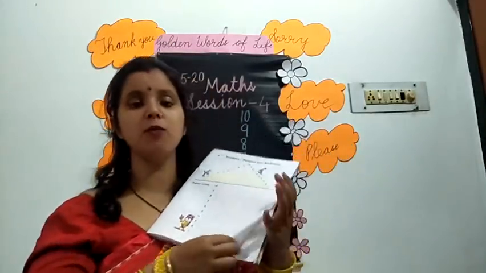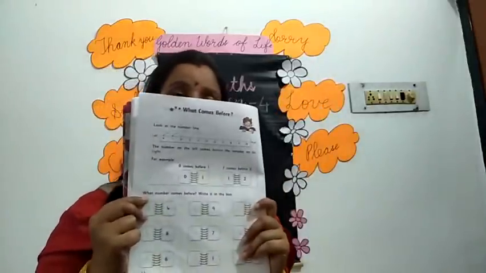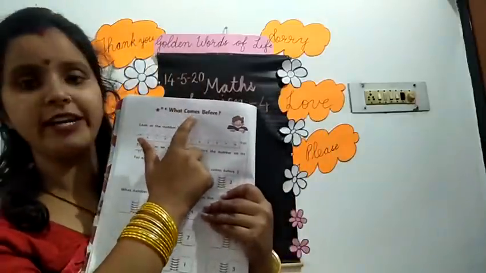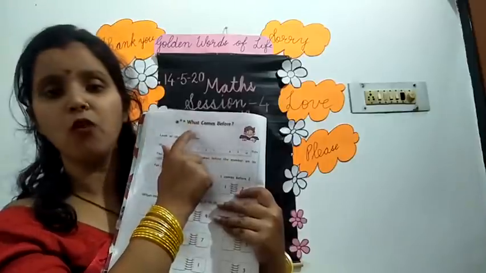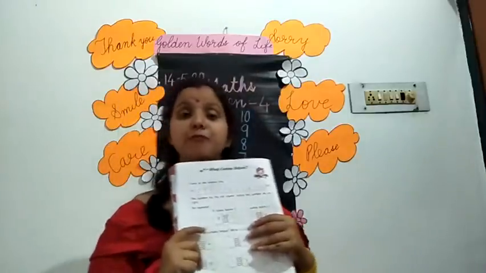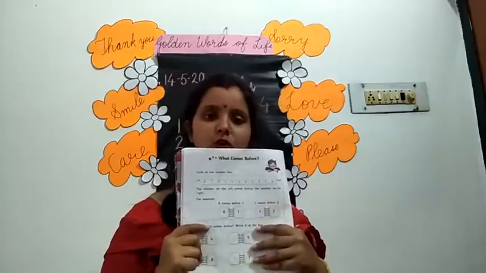Now, in your book, take out page number 12. Page number 12. And what is written here? See, what comes before? What is written here? What comes before? Means which number will come before? Before means पहले. कौन सा नंबर पहले आता है? Which number is coming before?